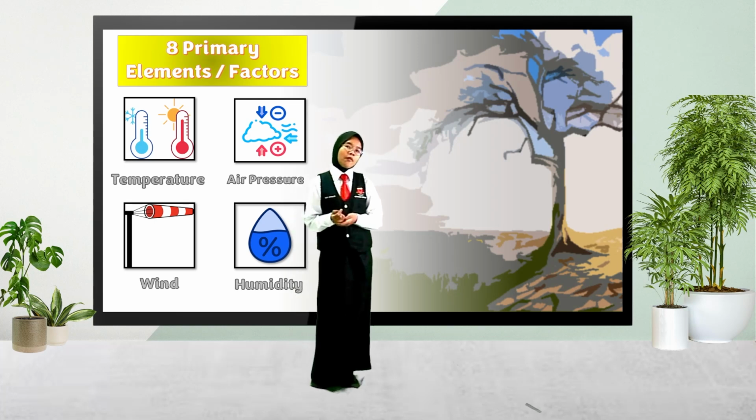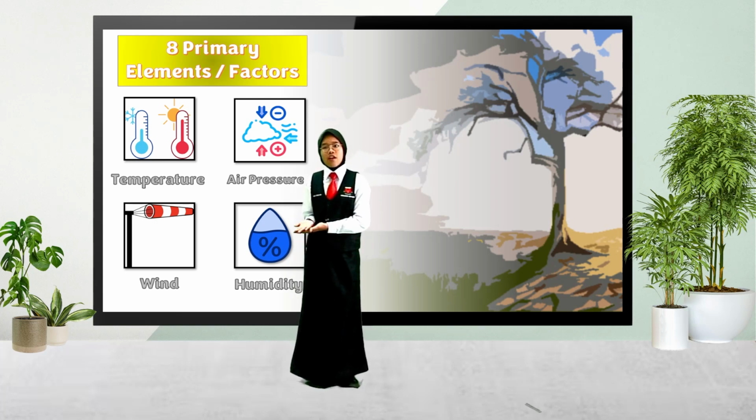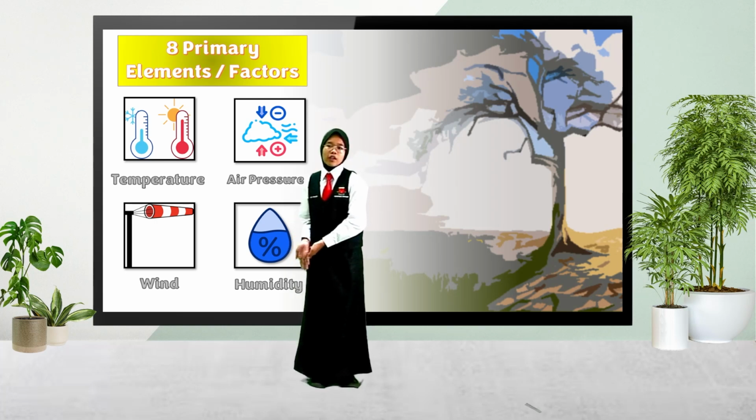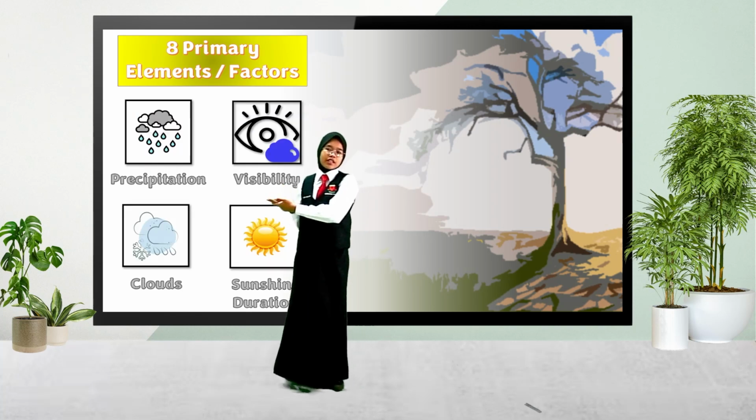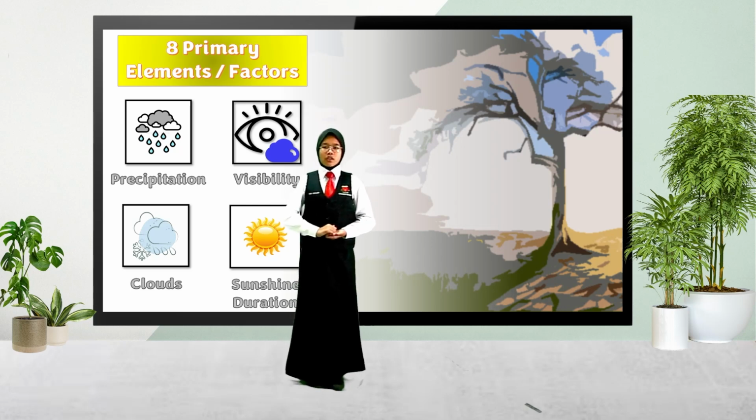1. Temperature. 2. Air pressure. 3. Wind. 4. Humidity. 5. Precipitation. 6. Visibility. 7. Clouds. 8. Sunshine duration. We all know what temperature is.